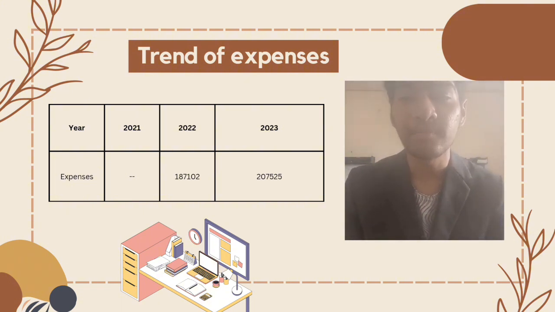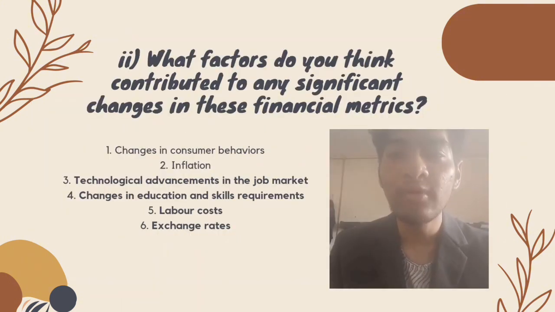RM200,435. The first factor is that requirements for education and skills have changed. Modifications to the educational and skills requirements can have a big impact on income levels. Higher compensation is frequently demanded by those with the necessary education and experience as industries change and call for new or advanced talents. Greater incomes are typically correlated with higher education levels.